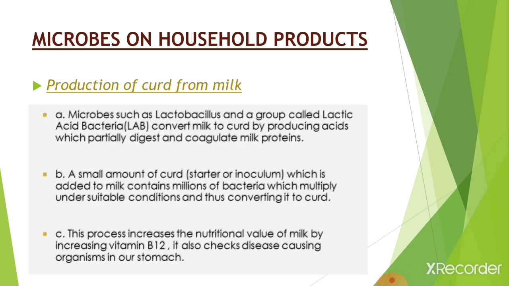In this, we will study the production of curd from milk. Microbes such as Lactobacillus, a group called lactic acid bacteria, convert milk to curd by producing acids which partially digest and coagulate milk proteins. A small amount of curd, also known as inoculum, is added to milk. It contains millions of bacteria which multiply under suitable conditions and thus convert it into curd. This process increases the nutritional value of milk by increasing vitamin B12. It also checks disease causing organisms in our stomach.